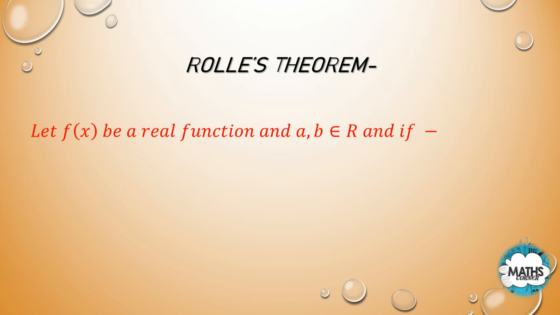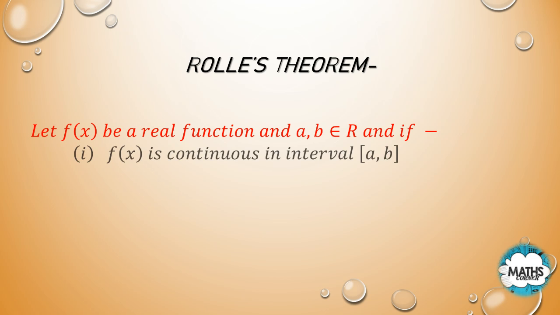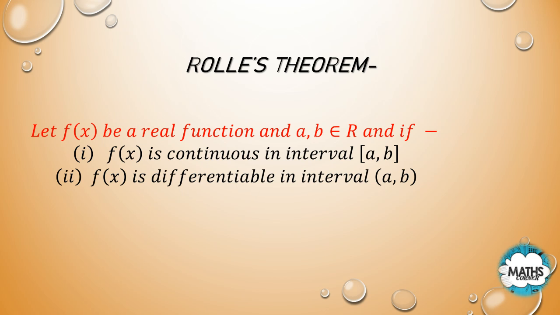If f(x) is a real function and a, b are real numbers, the first condition is that f(x) is continuous in the closed interval [a, b]. The second is that f(x) is differentiable in the open interval (a, b). So the two conditions required are: f(x) must be continuous in the closed interval [a, b], and f(x) must be differentiable in the open interval (a, b).